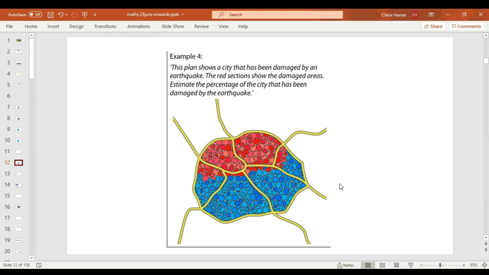Okay, so I think, well, if you kind of use this line, that's roughly 50%. So it's less than 50%. I think somewhere between 35 and 45%. Let me know if you agree with me.